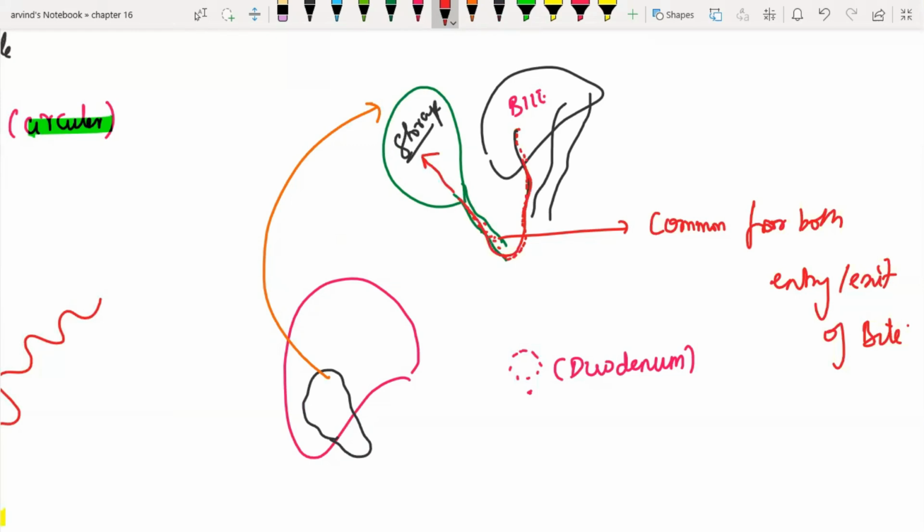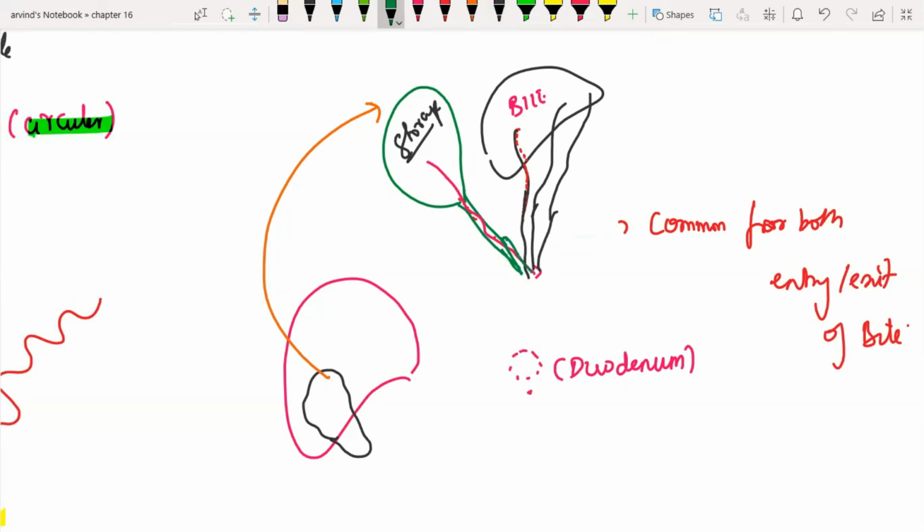Now, when there is a need of bile, the other way will happen. Exit will happen now. I'll just draw the cystic duct again. Whatever bile has been stored will start coming out, and from the hepatic ducts, bile is also going to come. Since the demand is more, these both will become friends now.